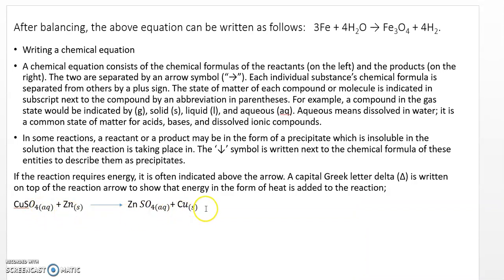If it is gaseous you have to show it with an upward arrow, and if it forms a precipitate, which means it doesn't dissolve in water, you have to show it with a downward arrow. Now in the next video we'll study the types of chemical reactions.